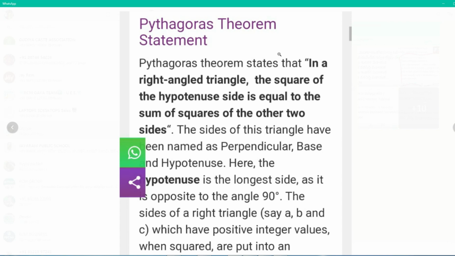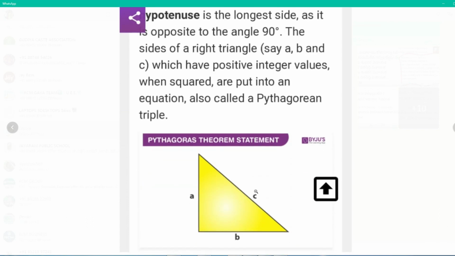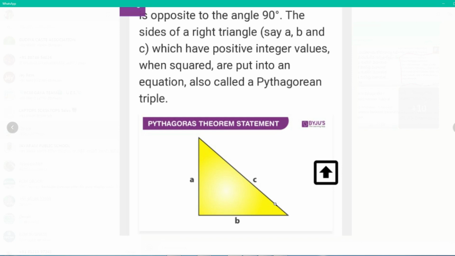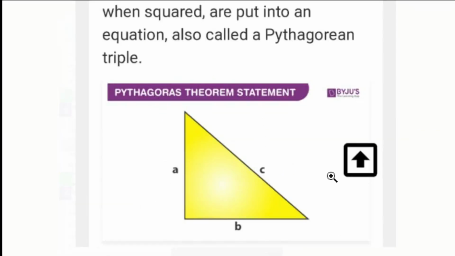Now there are different types of triangles. Acute angle triangle is there, obtuse angle triangle is there, and right angle triangle is also there. So what is a right angle triangle? In a right angle triangle, one angle will be 90 degrees. You can see the cursor on your screen. Here the 90-degree angle will be there. One angle will be a right angle in a right angle triangle. So the Pythagoras theorem we apply only in a right angle triangle. Clear?